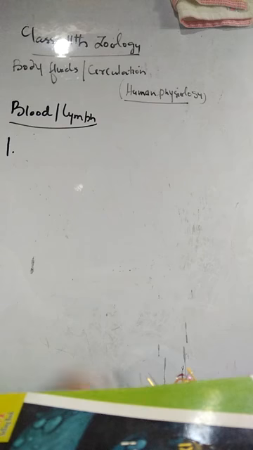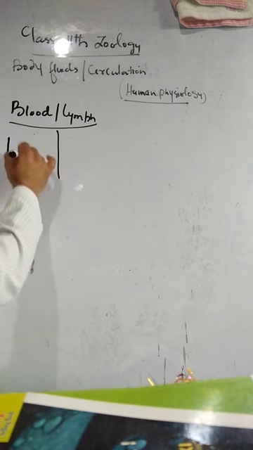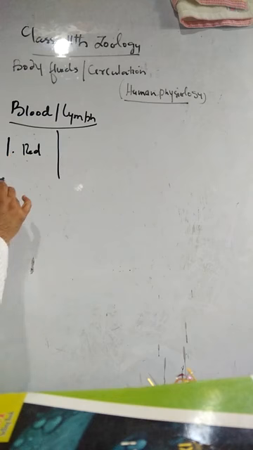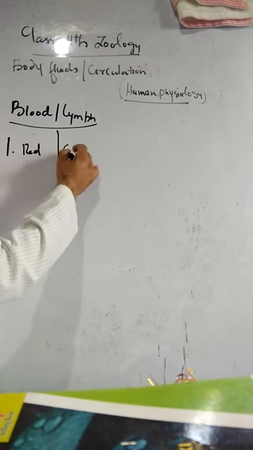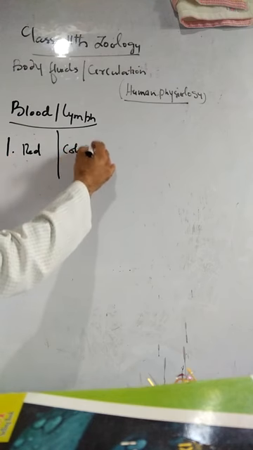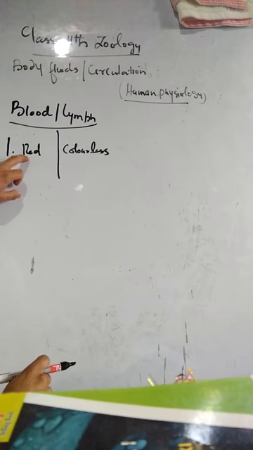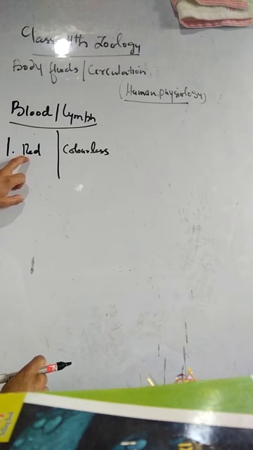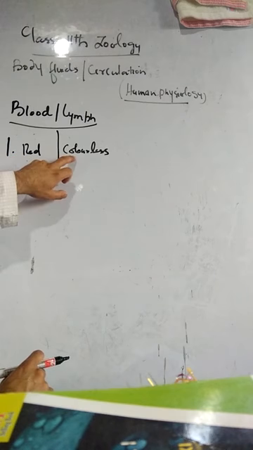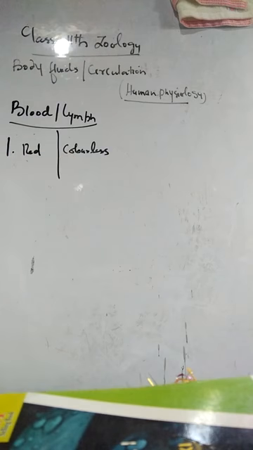Blood is a red fluid tissue. Blood is red in color, while lymph is colorless. Blood is red in color due to RBCs that contain hemoglobin, and lymph contains WBCs only and no platelets and RBCs. That's why lymph is a colorless fluid tissue.